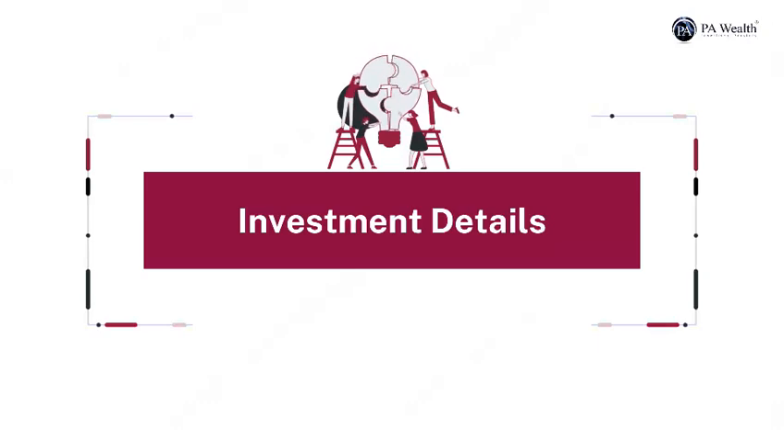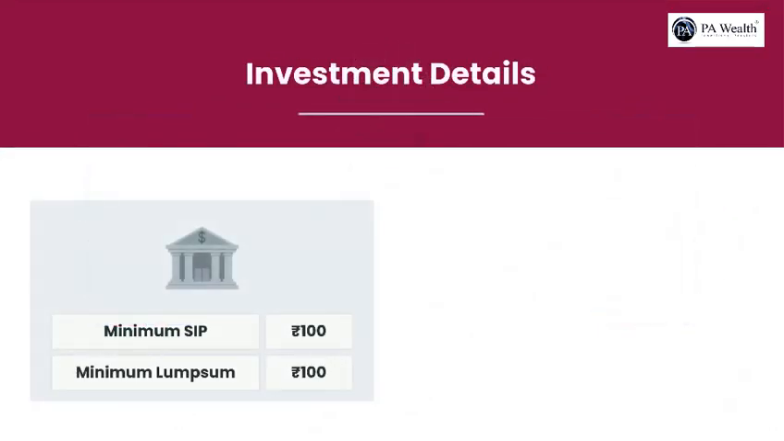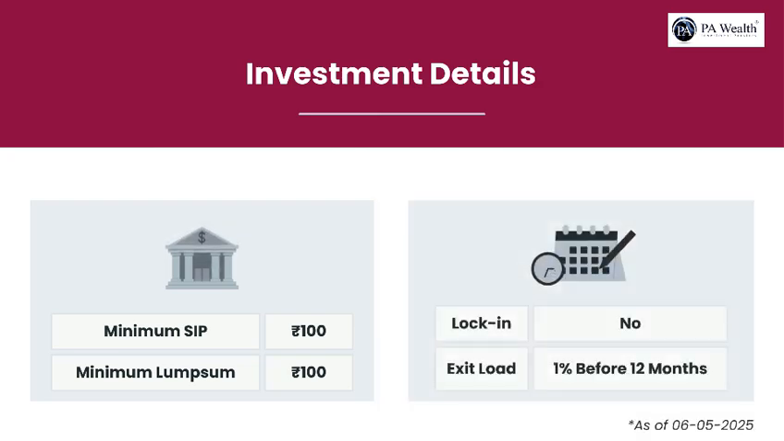Now let's take a look at the investment details of the fund. With a minimum investment of 100 in lump sum and 100 in SIP. It has no lock-in period, but a 1% exit load applies if more than 10% of the investment is redeemed or switched out within 12 months from the date of allotment. Redemptions beyond 12 months are not subject to any exit load.